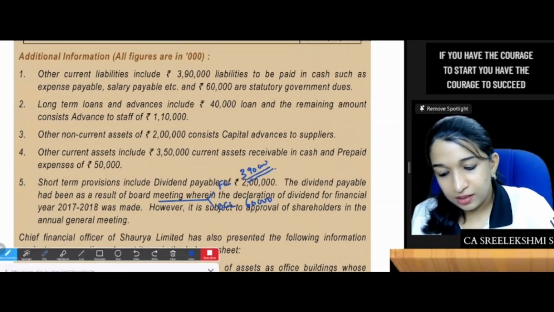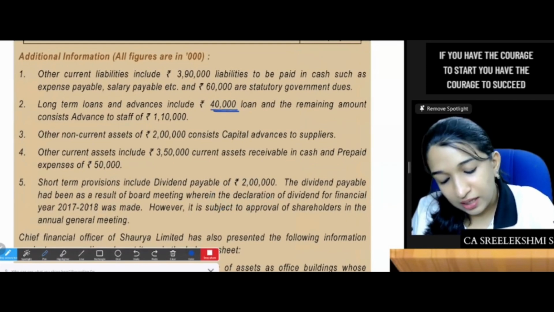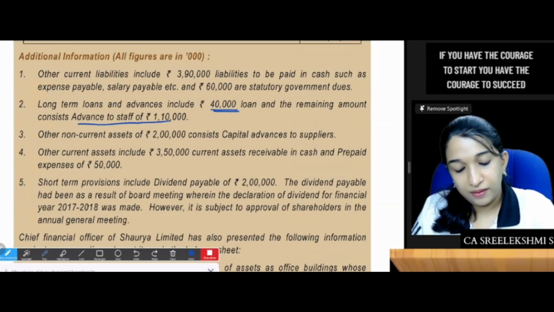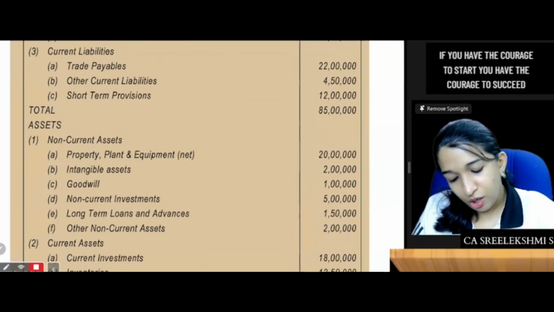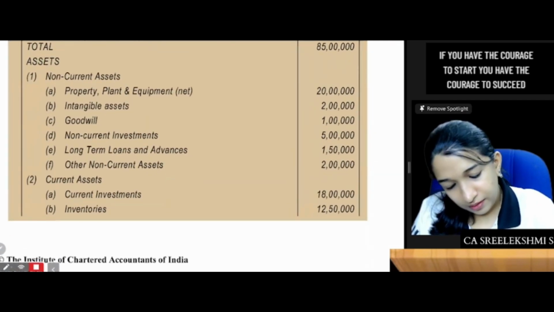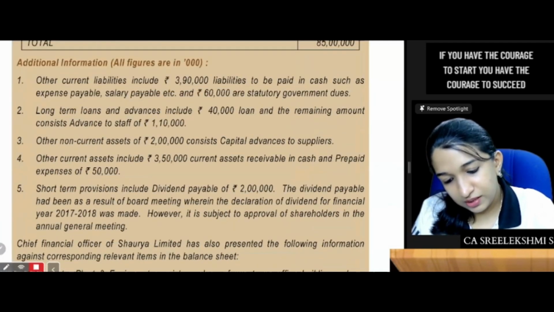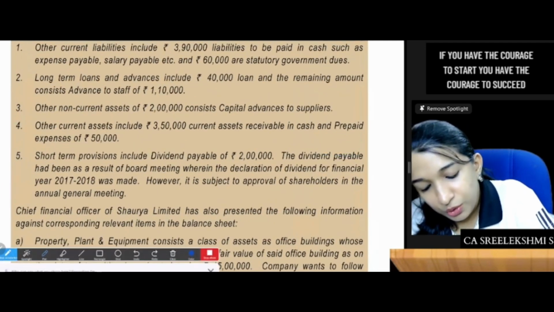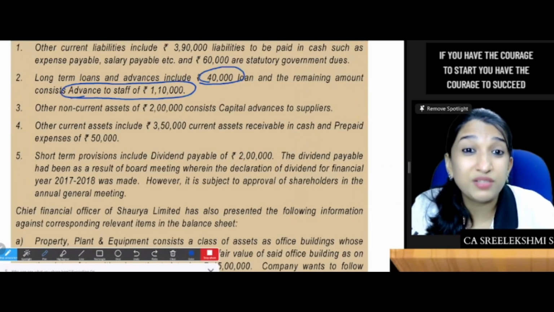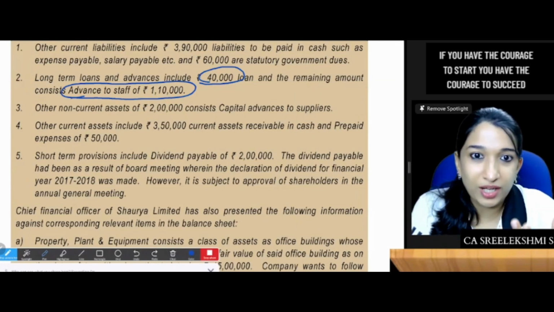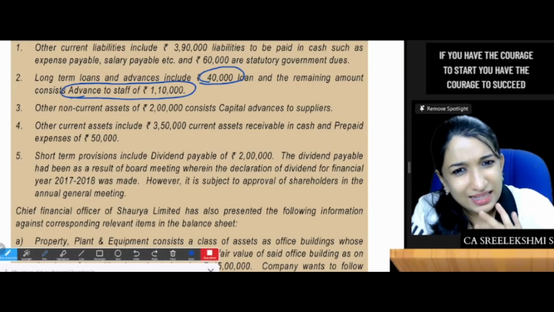Long-term loans and advances. 40,000 loan and remaining amount consists of advance to staff. Long-term loans and advances, which means asset, 1,50,000. What is the breakup of this 1,50,000? 1,10,000 advance to staff and 40,000 long-term loans and advances. Again, show it as financial asset. If you have a contractual right to receive cash, you should show it as financial asset.